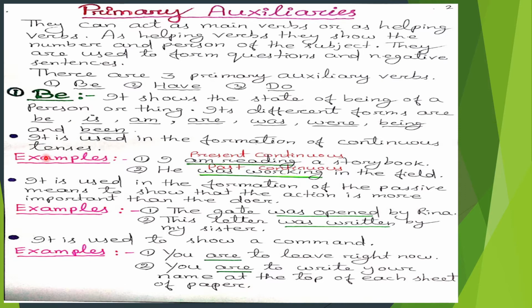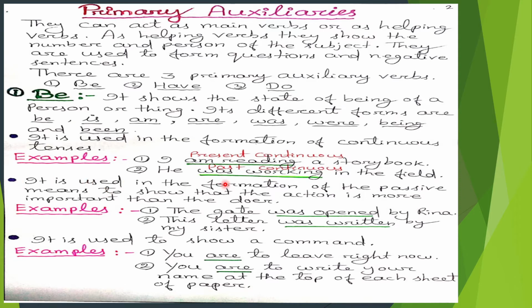Here are some examples. Number 1. I am reading a storybook. In the first sentence, I am reading is the verb and it is in the present continuous tense. Second example, he was working in the field. In the second sentence, was working is the verb and it is in the past continuous tense.